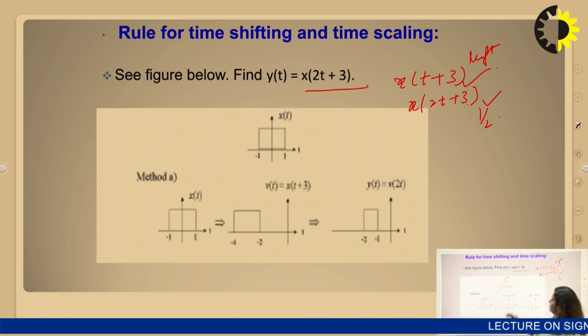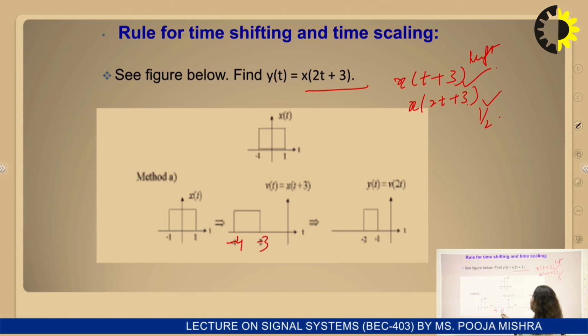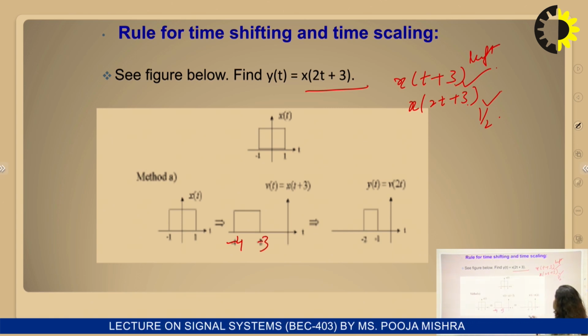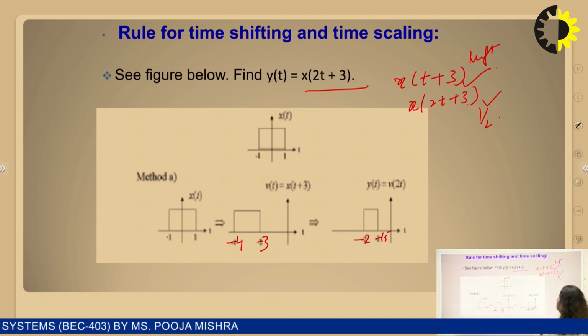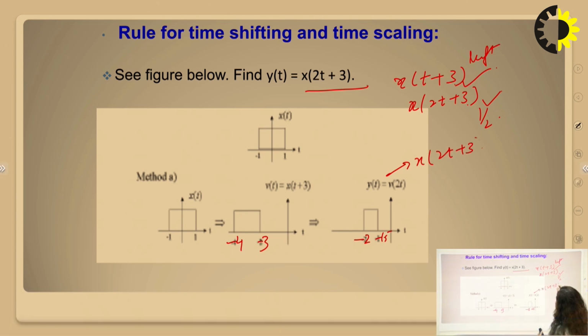The -1 point will now exist at -4 and the 1 point at -3, and then we will do the scaling procedure here. So it will be -2 and -1.5. So we have a transformed signal, this is x(2t plus 3).